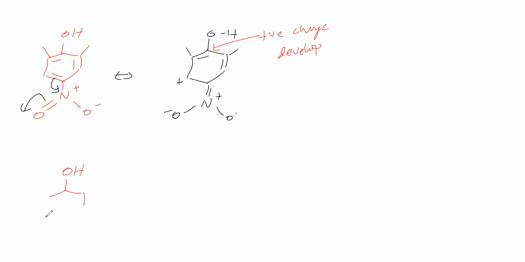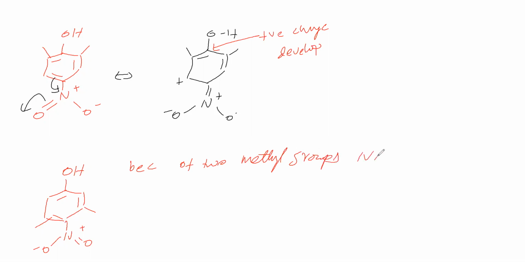This OH, here methyl, here NO2. Correct? 5 bonds will give like this. Now what happens means, because of these two methyl groups, NO2 is perpendicular to phenyl ring.